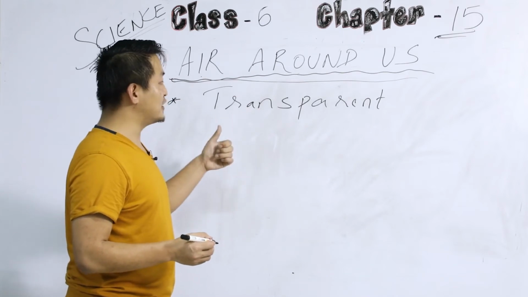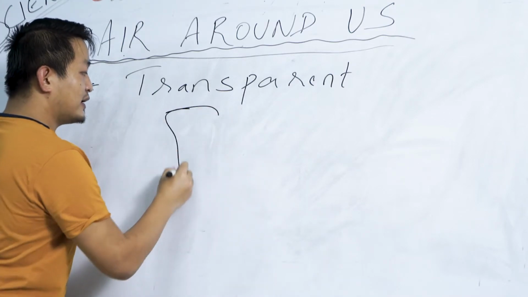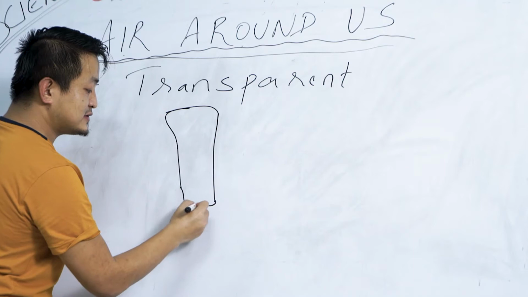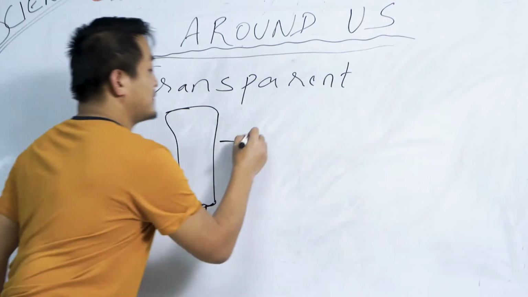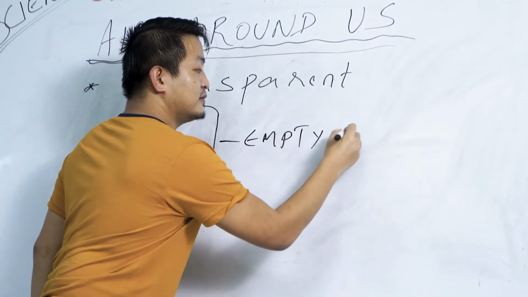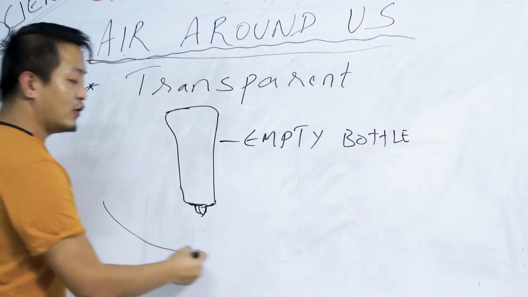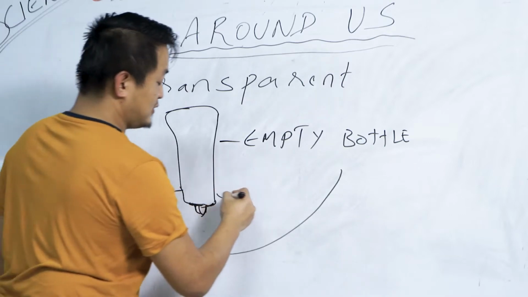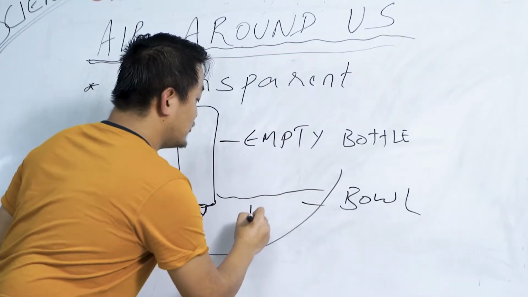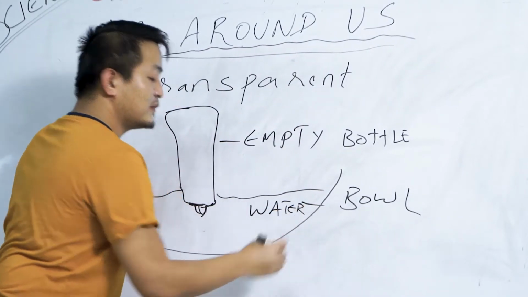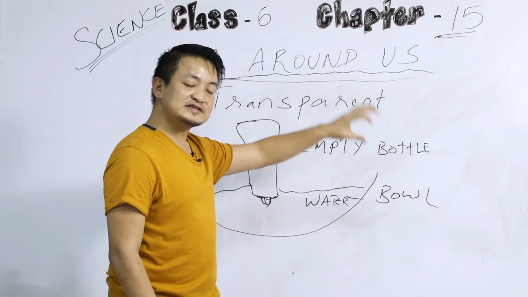So I'll show you an example for that. You can take an empty bottle. Let's say this is an empty bottle, and let's say this is a bowl where we have water. Now you might be thinking that this is an empty bottle, I've thrown all the water, so this is empty, right?